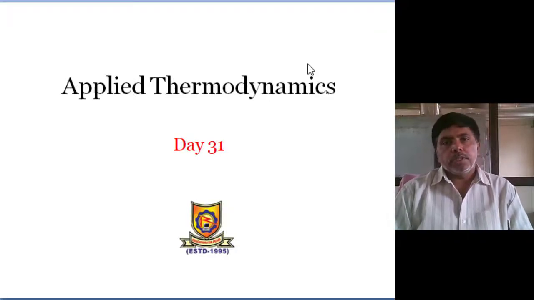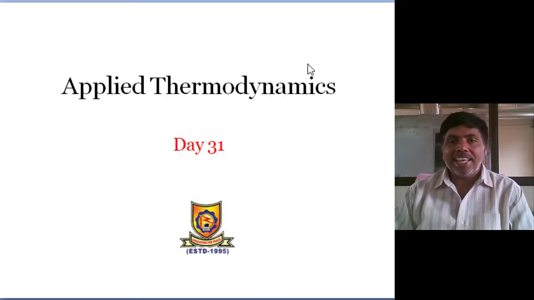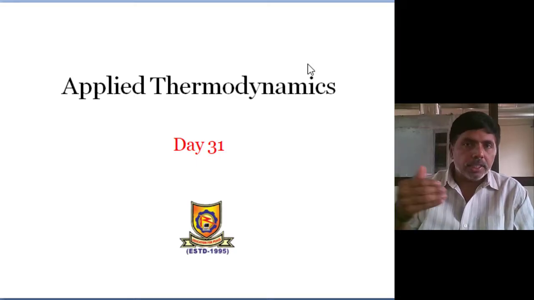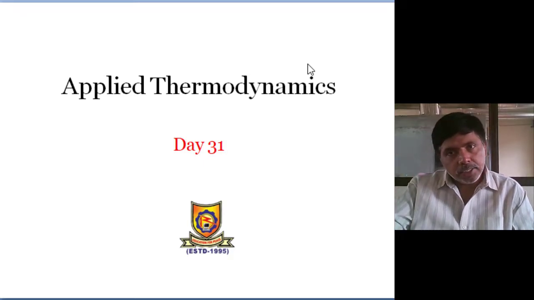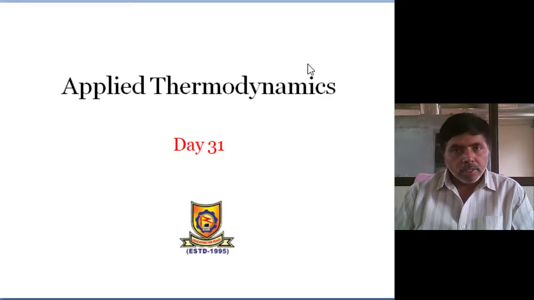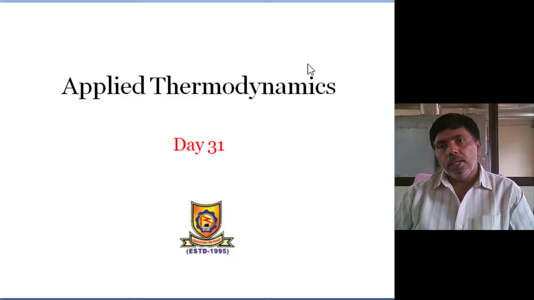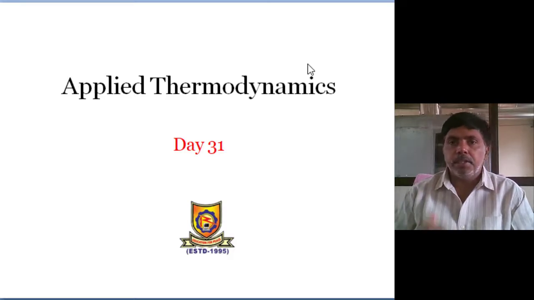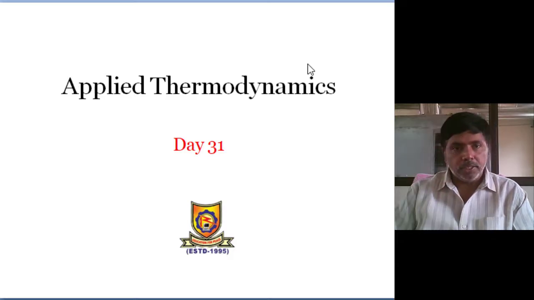Okay, good morning, students. Last class we discussed how we can enhance the ideal Rankine cycle. One is to reduce the condenser pressure, but there is a limitation of atmospheric temperature. Second, increase the steam superheating in the boiler, that is, raise the steam temperature. There is also a material constraint, a maximum of 650 degrees. Third, increase the pressure of the boiler.